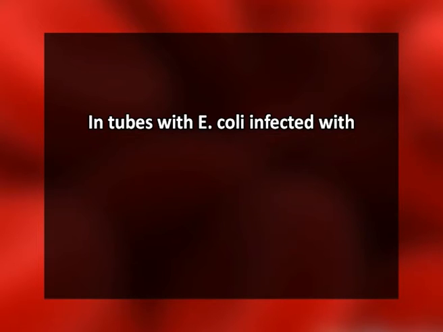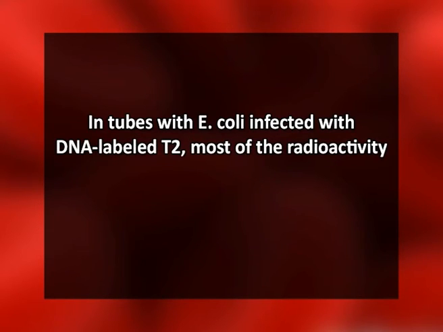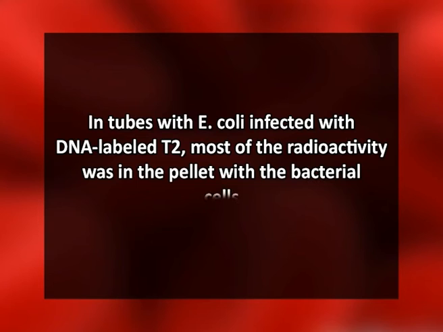Results. In tubes with E. coli infected with protein-labeled T2, most of the radioactivity was in the supernatant with the viruses. In tubes with E. coli infected with DNA-labeled T2, most of the radioactivity was in the pellet with the bacterial cells. When the bacteria containing DNA-labeled phages were returned to the culture media, the bacteria released phage progeny which contained radioactive phosphorus in their DNA.